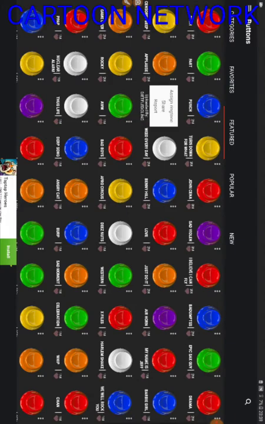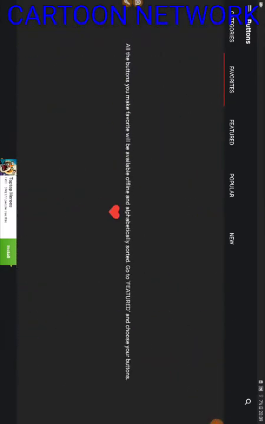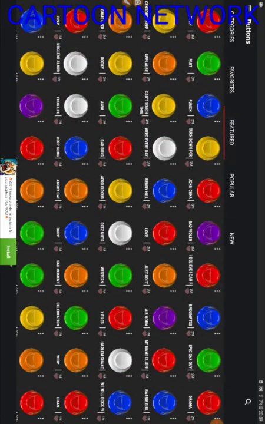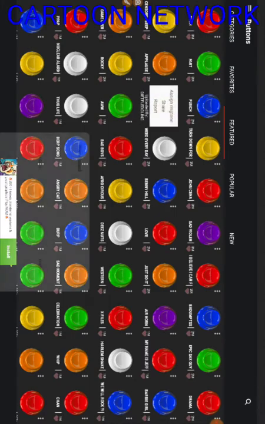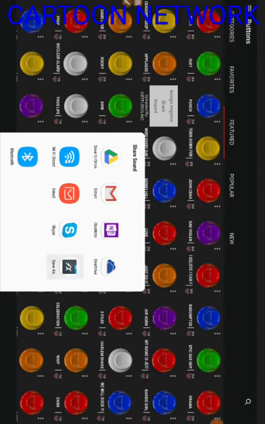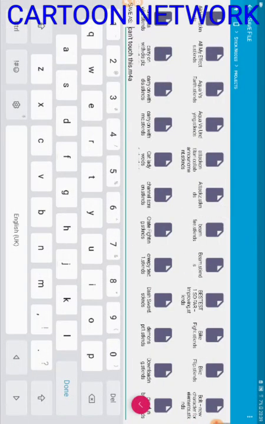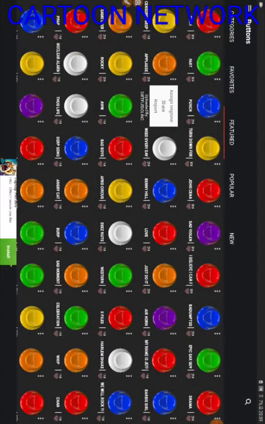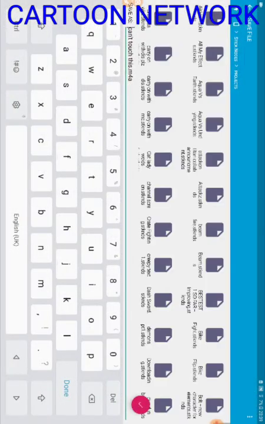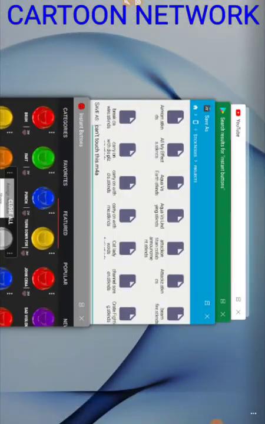So you're gonna see some like 3 dots next to it. You're going to click it, and then you're going to click share. You're going to share it to FX, save as. And then this will open. Then you're going to search for StickNotes. Hold on, something's wrong with it.